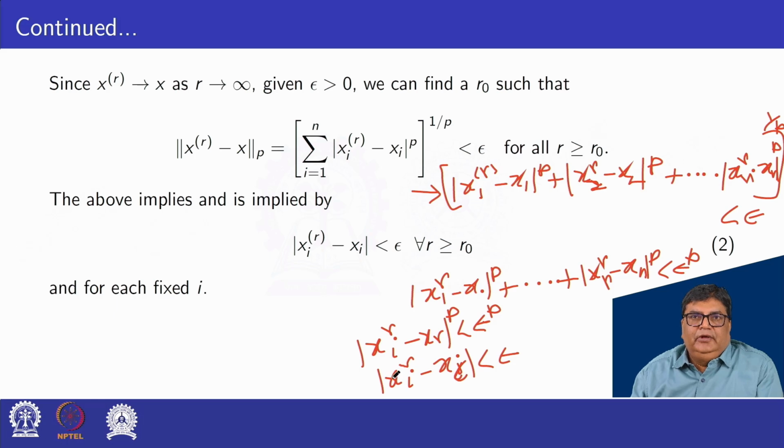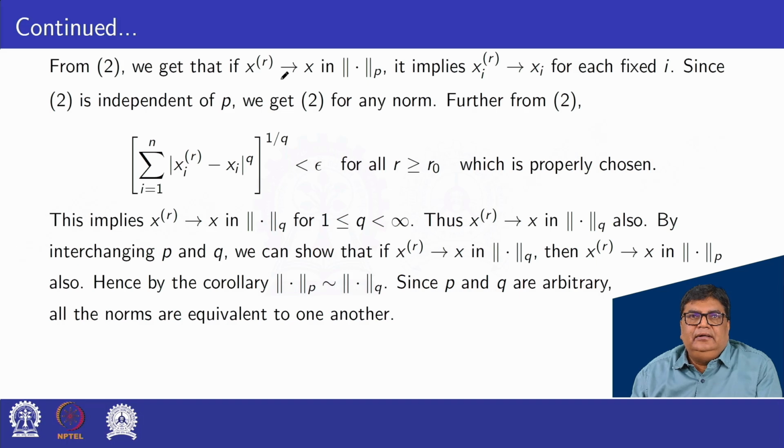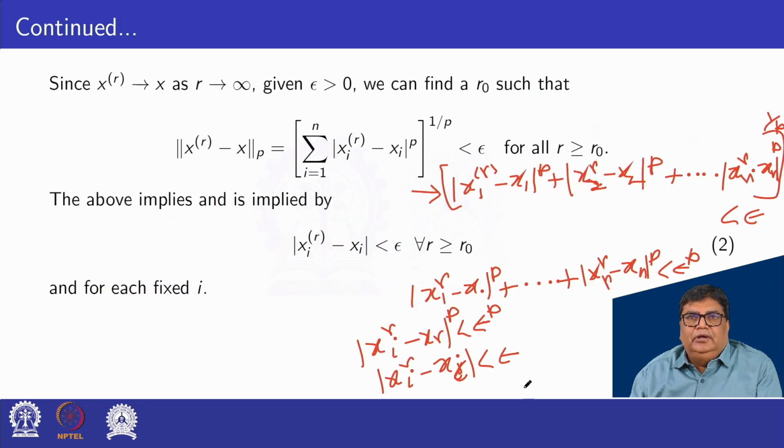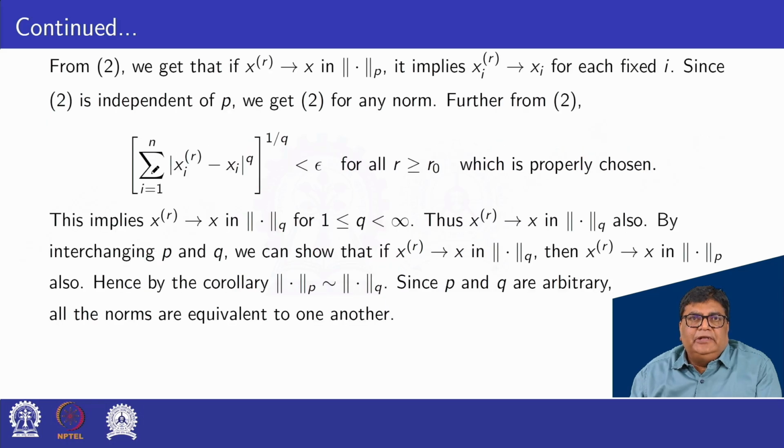Okay, for fixed i. So from equation 2, xr converges to x in norm p for fixed i. Since equation 2 is independent of p, now we can take the qth power of both sides. So we have summation i equal to 1 to n |xri − xi|^q whole power 1 by q less than epsilon.